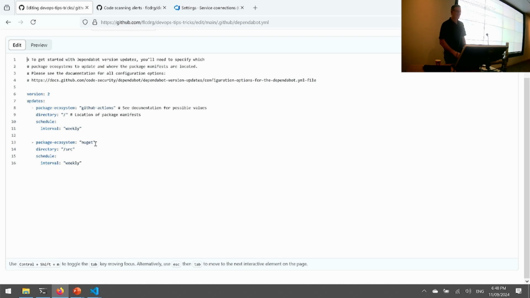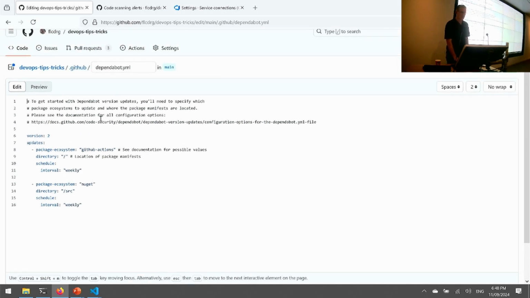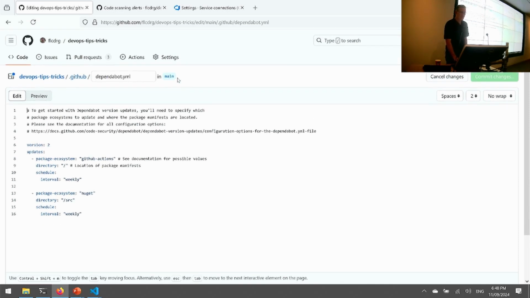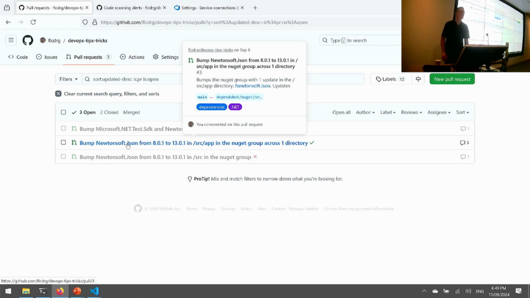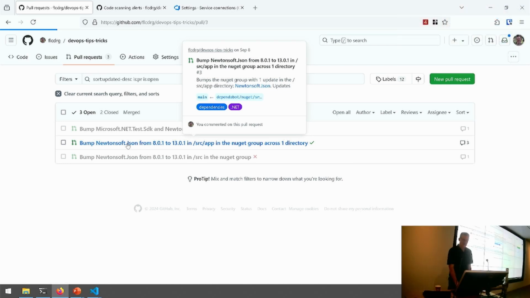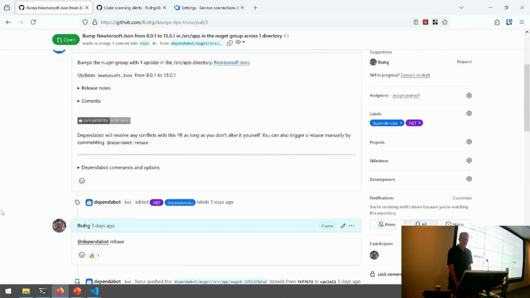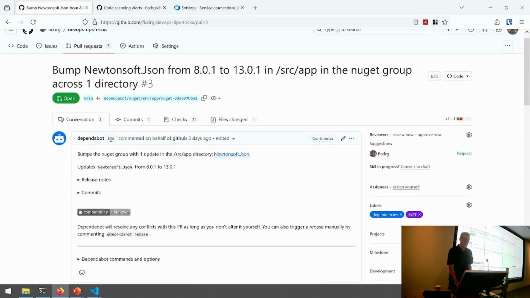And the same for NuGet. So if I was using some other packaging system for another language, like Python or Rust or whatever, then potentially Dependabot could support that. I'd have to go and check to see if it's a supported one. But if I do that, then I'll get pull requests created automatically, like these ones here. So you can see that it's recognised that I'm using a really old version of Newtonsoft.Json, and I really should upgrade that to the latest version. And so it's created the pull request for me.